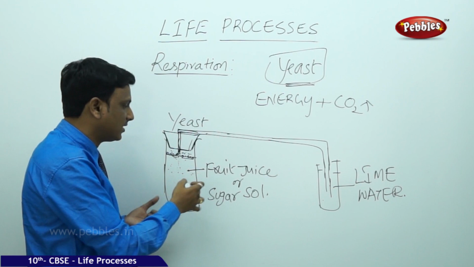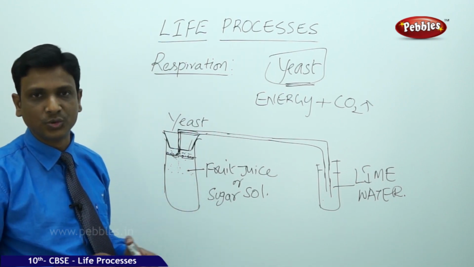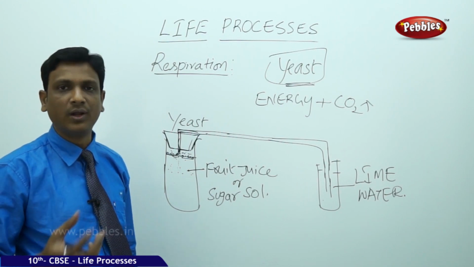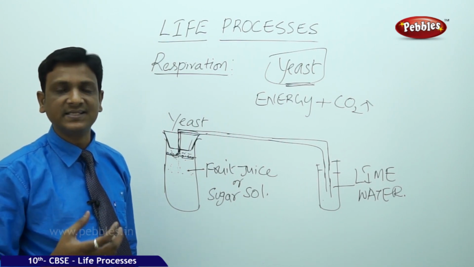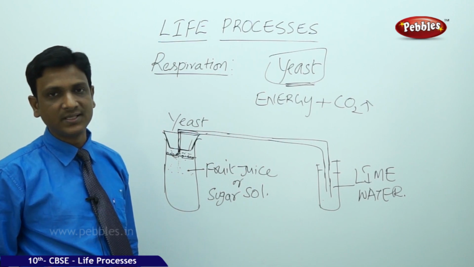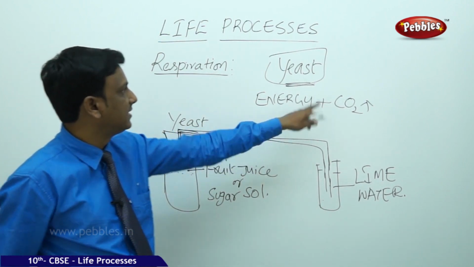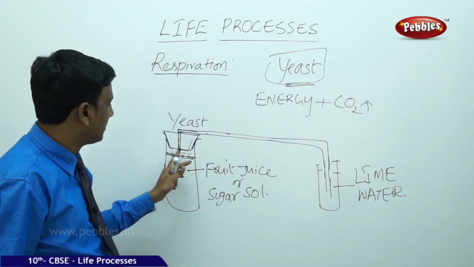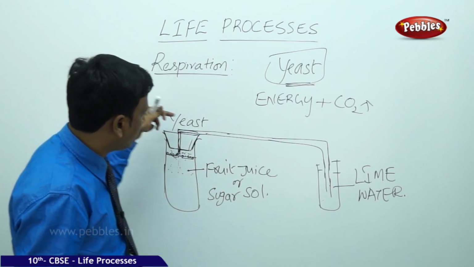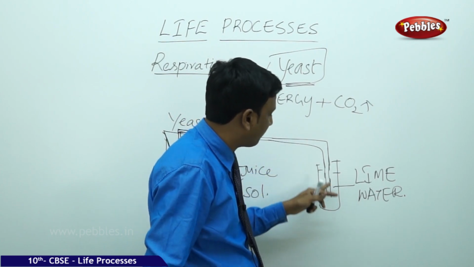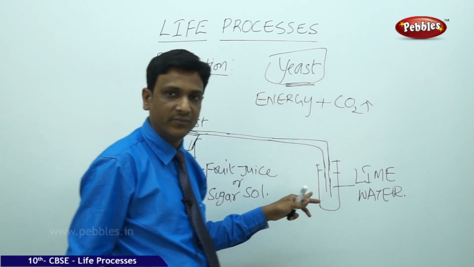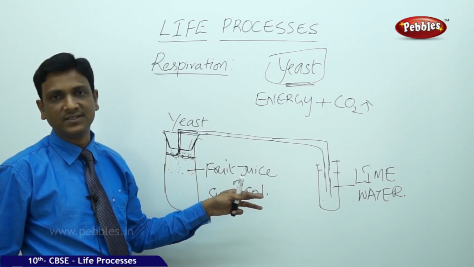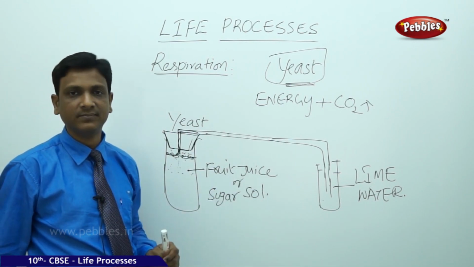The fruit juice is the food, it contains the sugars on which the yeast feeds. So the yeast convert the sugars to alcohol, and in this process energy is liberated. Along with energy, what is released in respiration? Carbon dioxide. So the carbon dioxide gas is released, captured into this tube, and passes to the other end and finally enters the lime water, where it reacts with lime water to form calcium carbonate, which makes it turn milky.